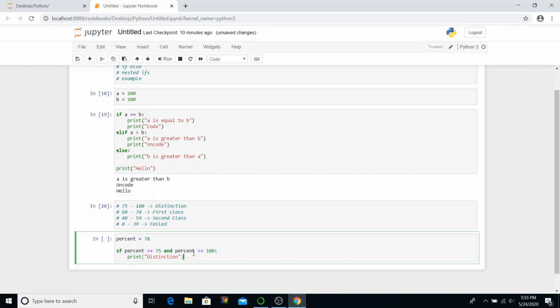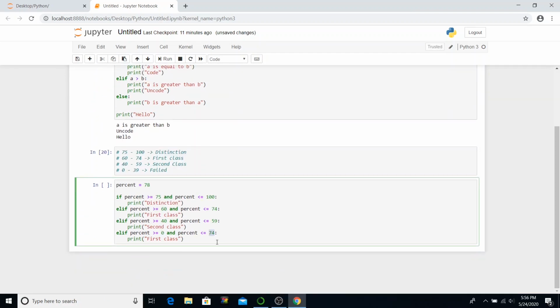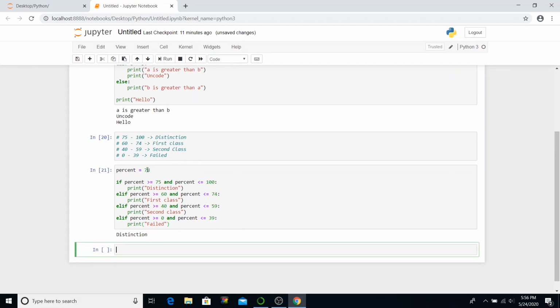Now we can use the same code for the other categories. When we execute it, let's see what happens. So distinction. Now let's change the value. I'll write 58, run it. So second class. Now if I say 28 and run it, it says failed.